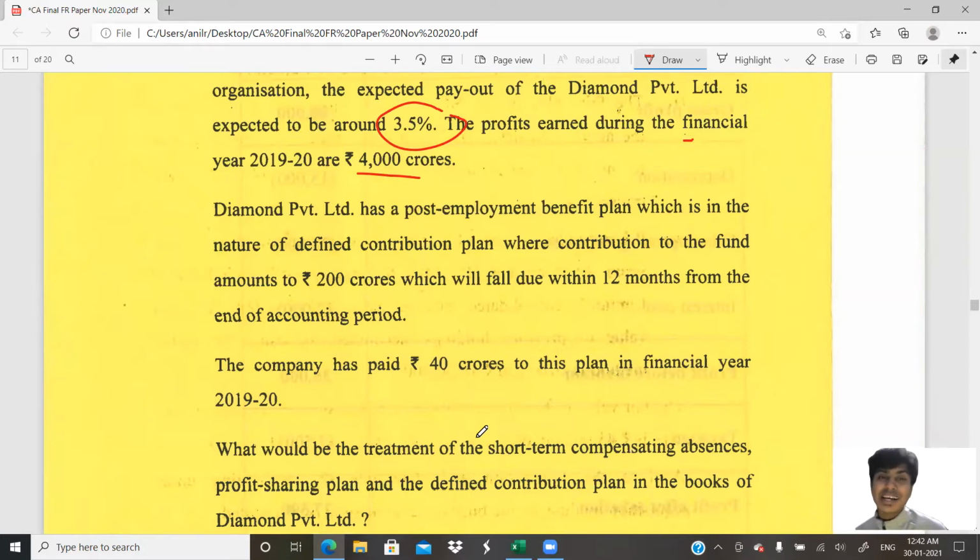So when should we recognize this? We might pay this later, but we would have to give provision right now. We would have to create it as a liability right now. You will pay it when they retire. You get that? This can be a defined contribution plan or a defined benefit plan.